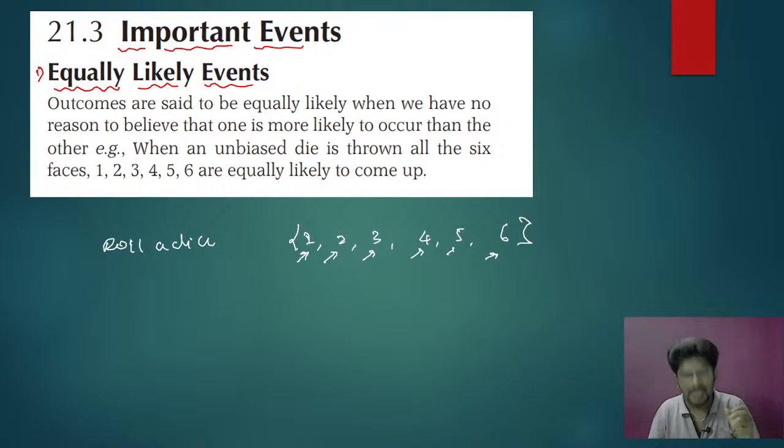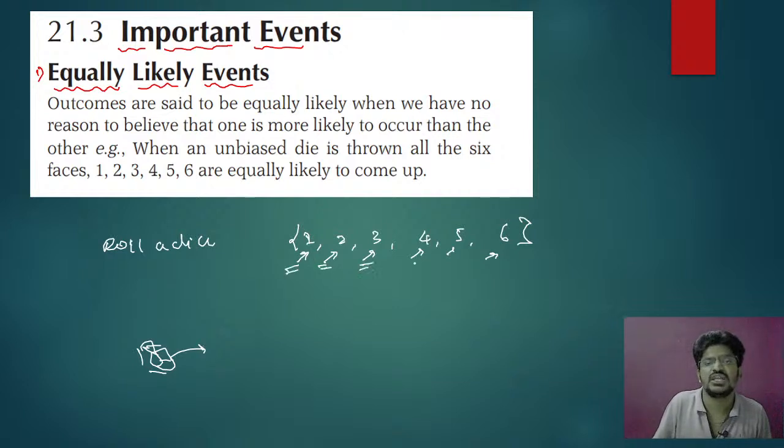Each sample point is equally possible. Are you getting my point? So when I roll the dice, there is an equal chance for all 6 sample points. That is called equally likely event.